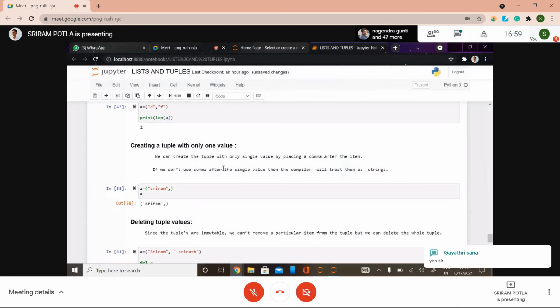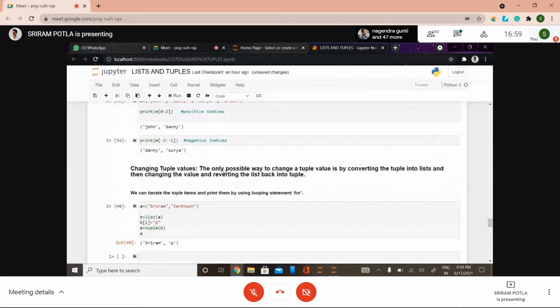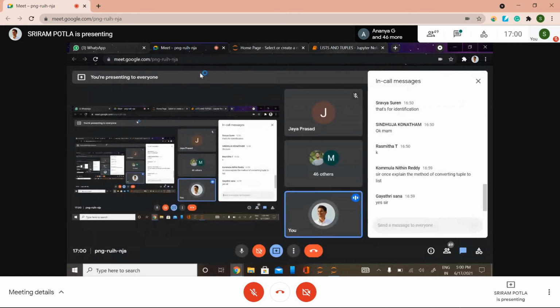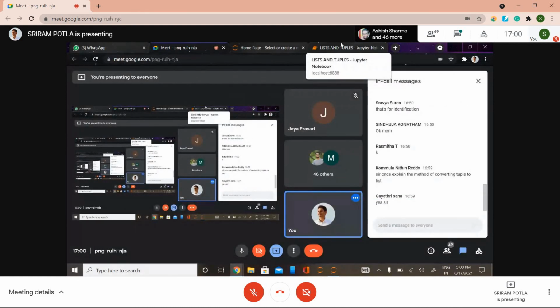Okay, Nitin, I will explain that once here. We have a tuple called A with values Sriram and Santosh, and I'm going to convert it into a list by using the list method. Using the list method, I convert that tuple into a list form and store it in the B variable. So now B would be a list, right? Nitin, is that okay? Yes, sir.